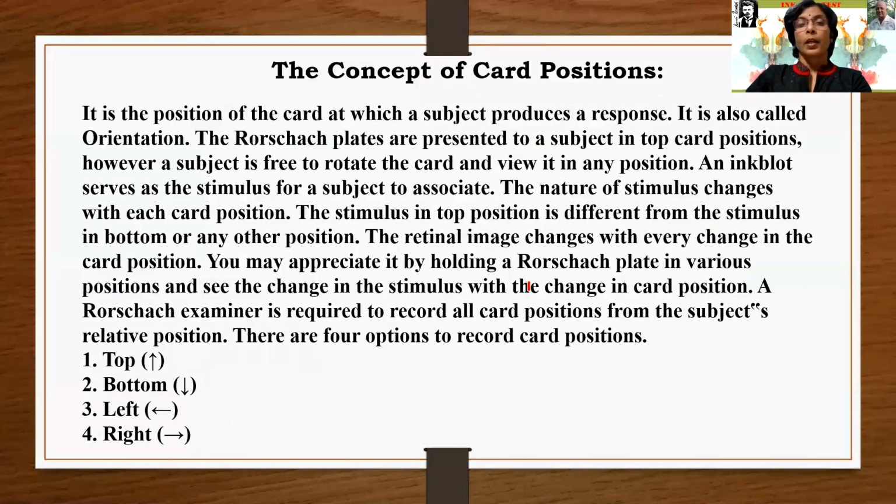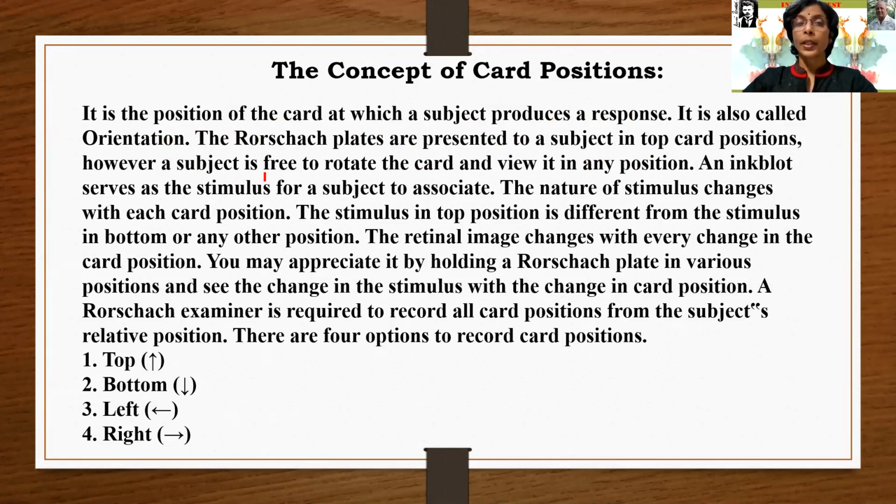Okay, so now the concept of card position. As in the earlier slide we have seen the position, what does position mean, that we will see here. It is the position of the card at which a subject produces a response. It is also called orientation, card position or orientation. The Rorschach plates are presented to a subject in the top card position.